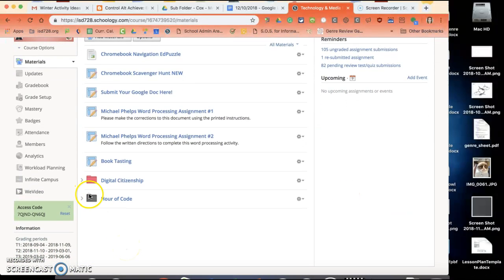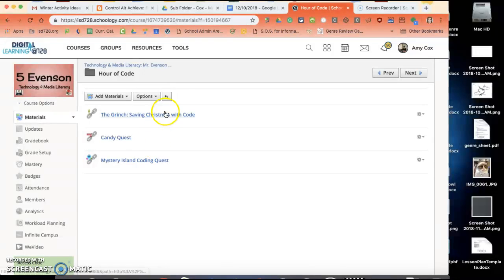For all of you, the folder looks the same and is the same color and contains the same links. I've made the folder black. It says Hour of Code. If you click on it, you will see the three choices. Your three choices are The Grinch, Saving Christmas with Code, Candy Quest, or Mystery Island Coding Quest.